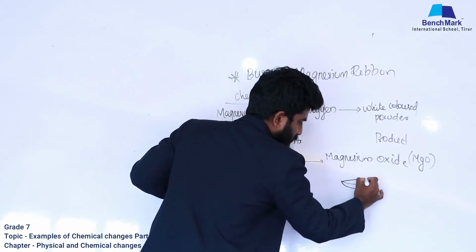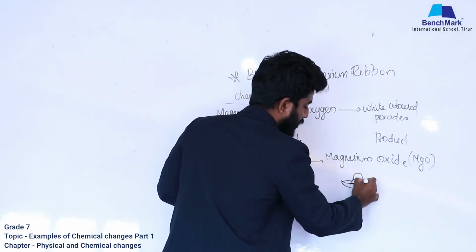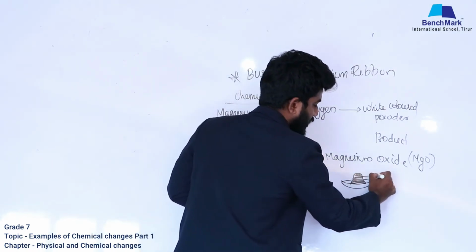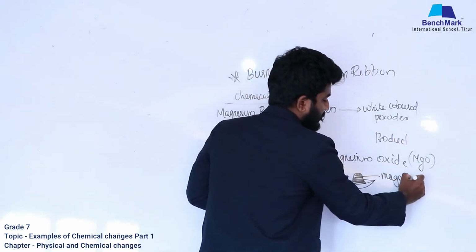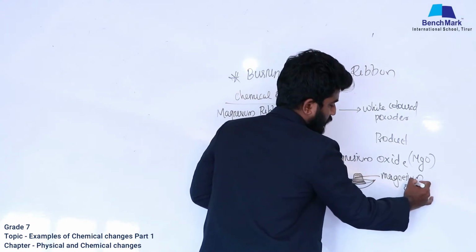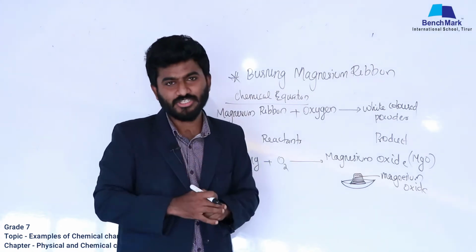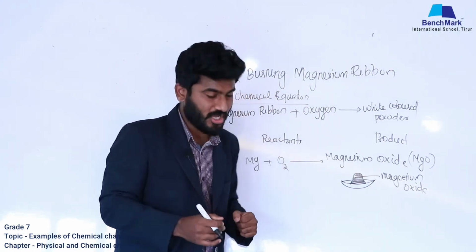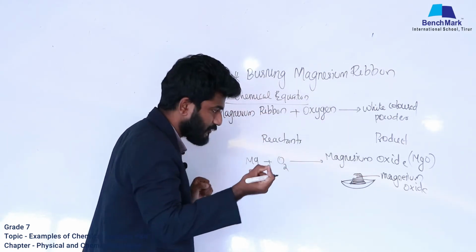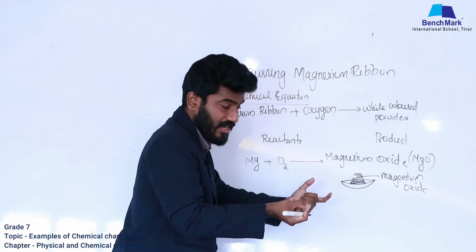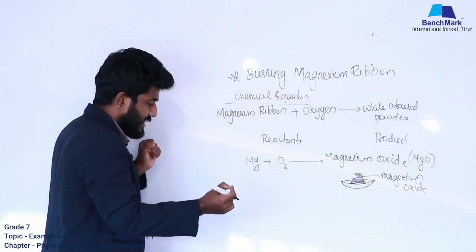This is a china dish. What was our product? This is the white powder, right? And what is the chemical name of this white powder? Magnesium oxide. Take a pinch of magnesium oxide from that china dish. I have taken a pinch of magnesium oxide.